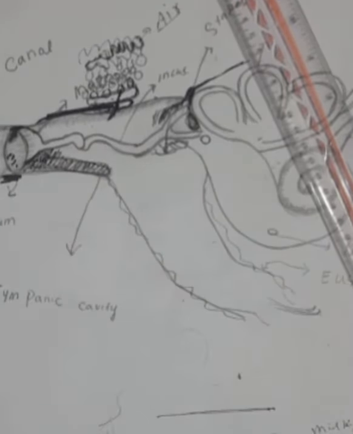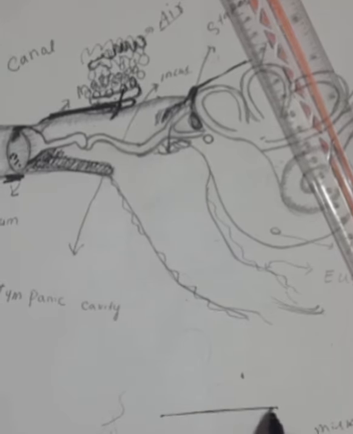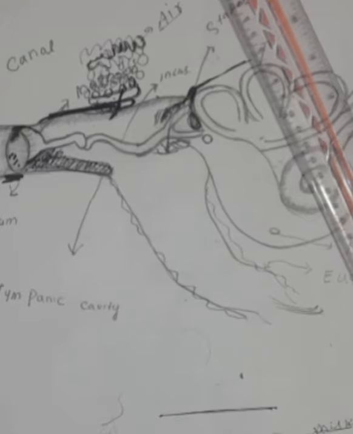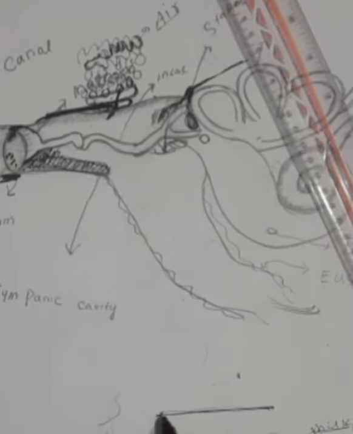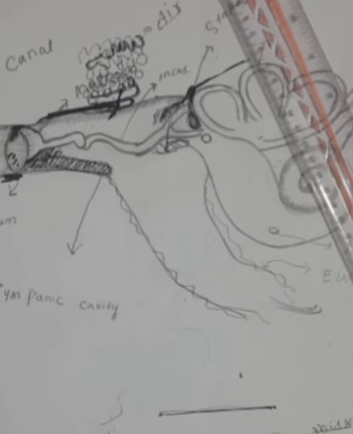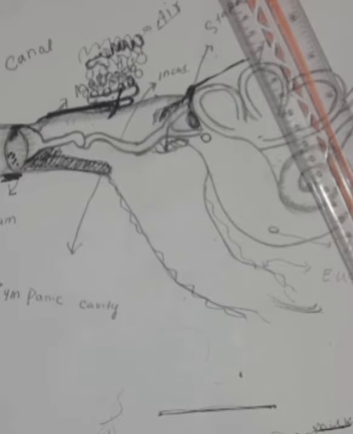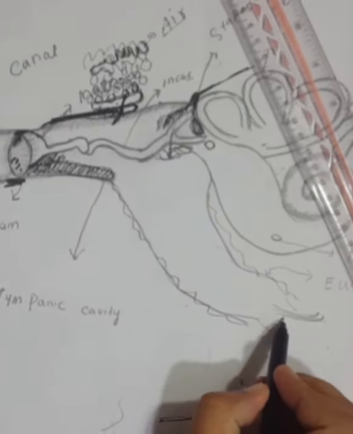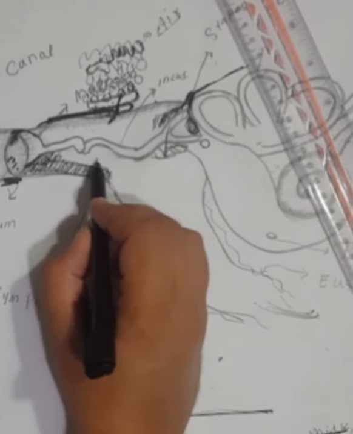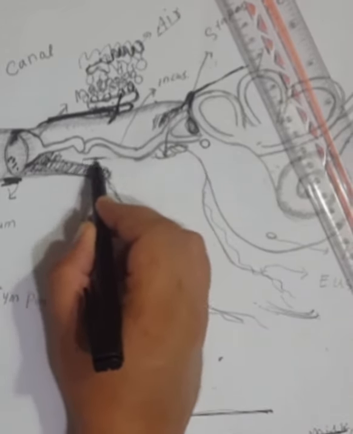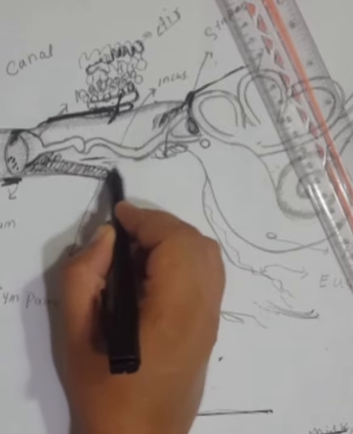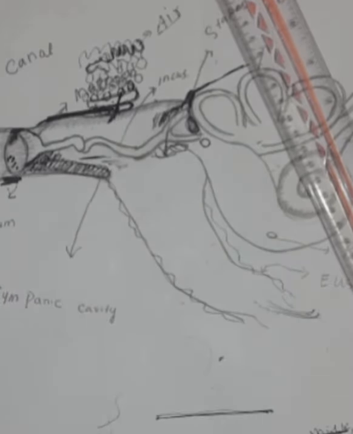The second cause is feeding infants in the horizontal position. When we feed the baby in a horizontal position, there is a risk of milk entering the middle ear through the eustachian tube, because the eustachian tube in babies is more horizontal, wider, and shorter. The milk can enter the middle ear, change the middle ear pressure, and also cause infection in the middle ear.